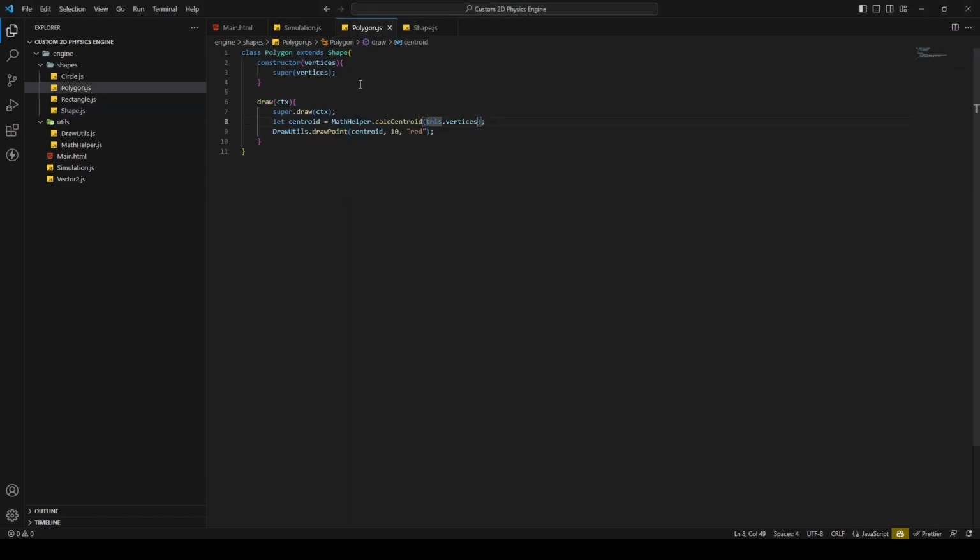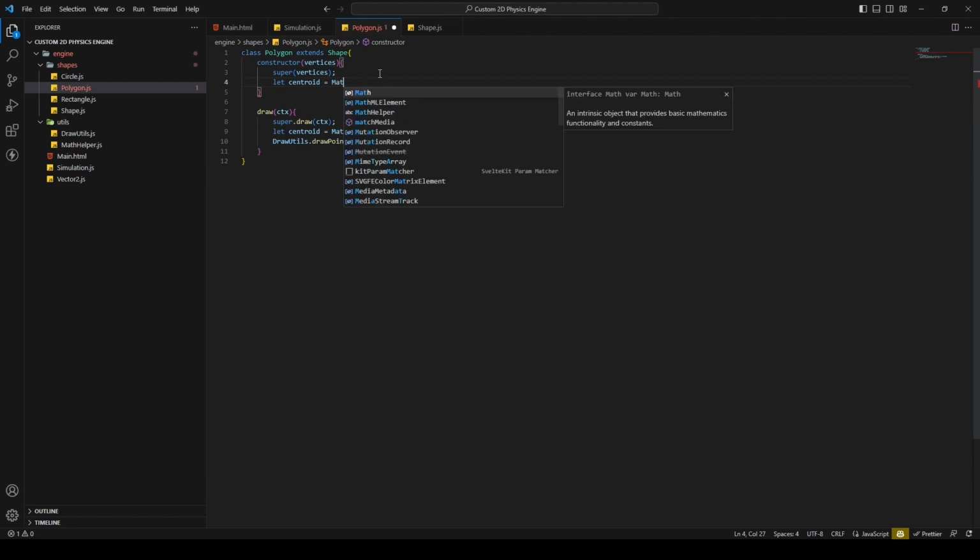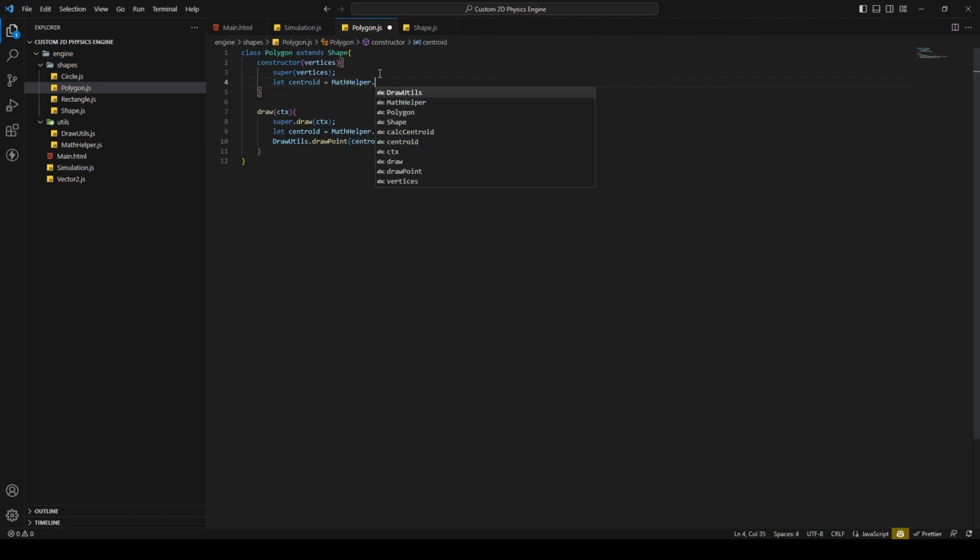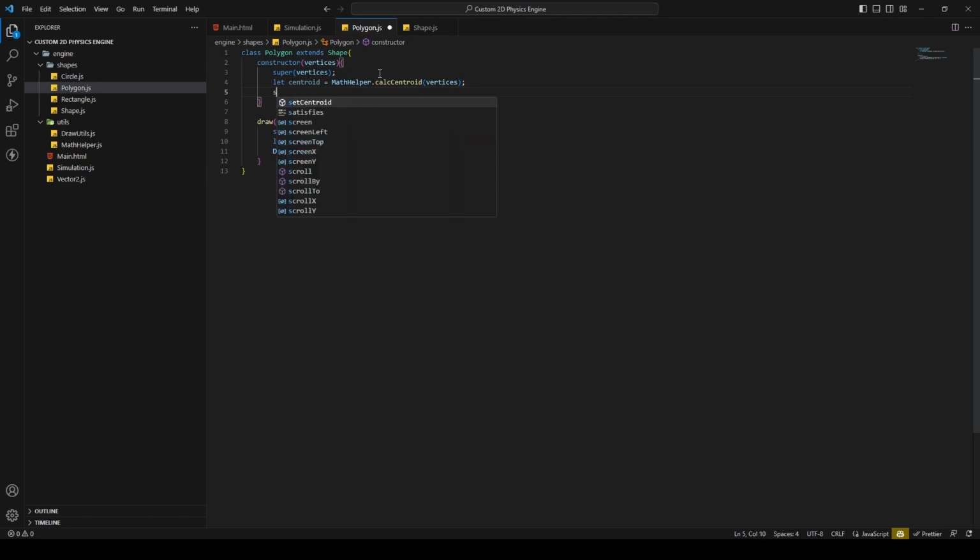Then to the polygon class, we are calculating the centroid using our method we did in the last episode. So just pass in here the vertices, then we have the centroid, and then we can call this dot setCentroid. And there we go. And then, well, that's it basically.